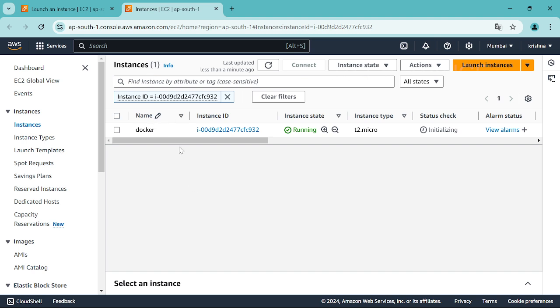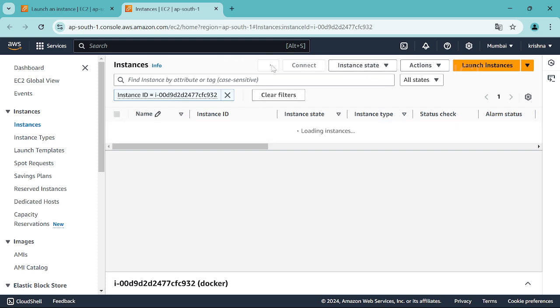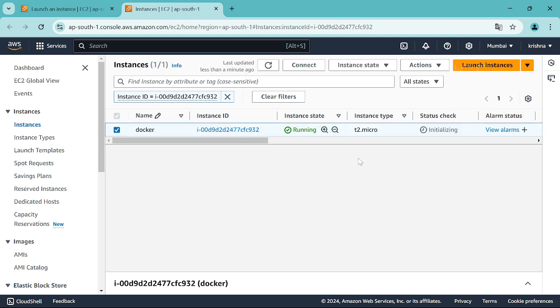All right. Okay. So this is our server which got created just now, but the status is initializing. It should be completed. So let's refresh here. Let's see whether it is completed or not, because until then we cannot talk to the server, right? Let it be completed, then we can talk to the server. All right, fine. See, the instance state is running.